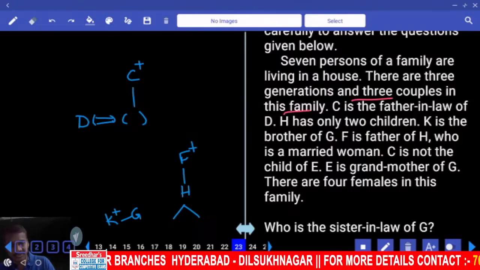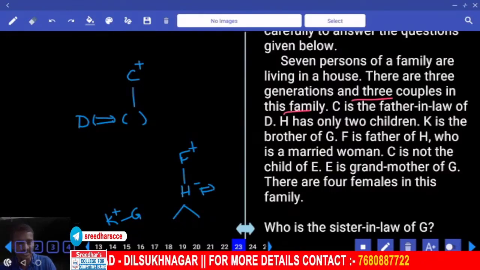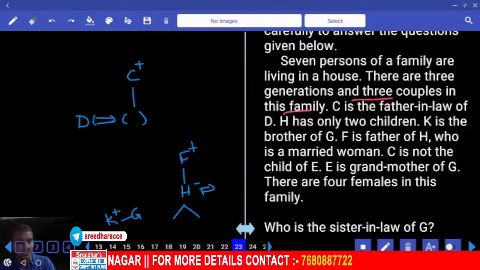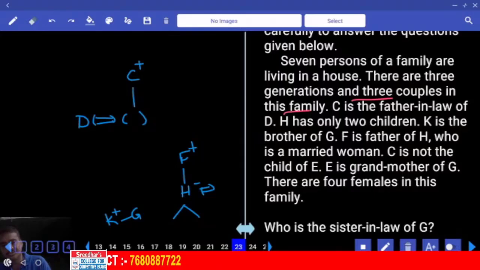H is a married woman. Now H is a married woman, married to someone else. Then C is not the child of E. E is the grandmother of Z. And E is the grandmother of whom? G. And there are 4 females in this family.